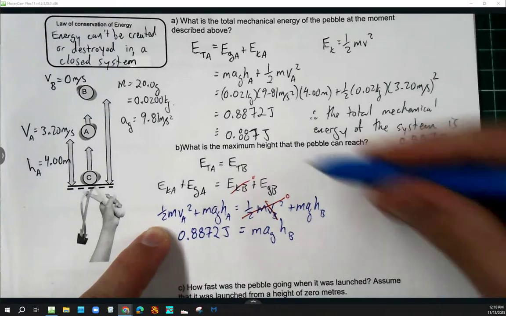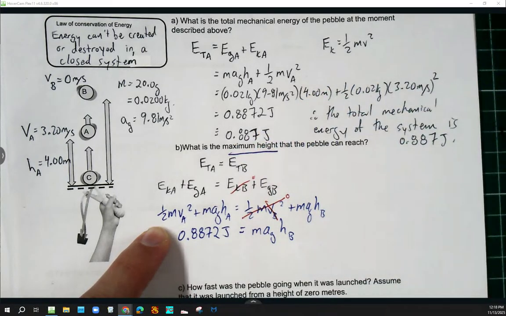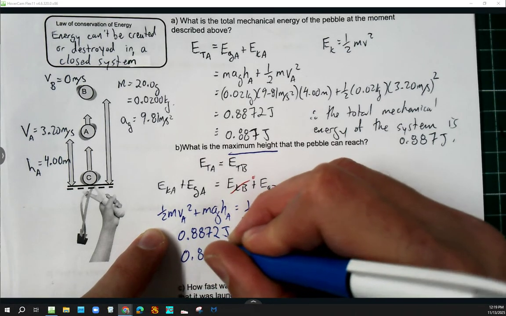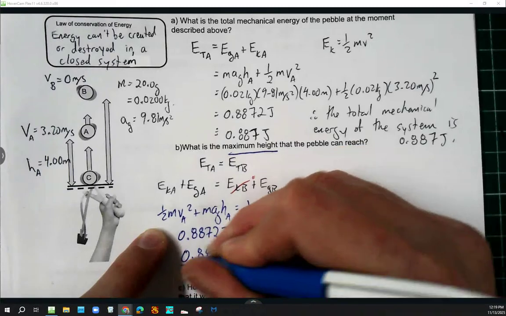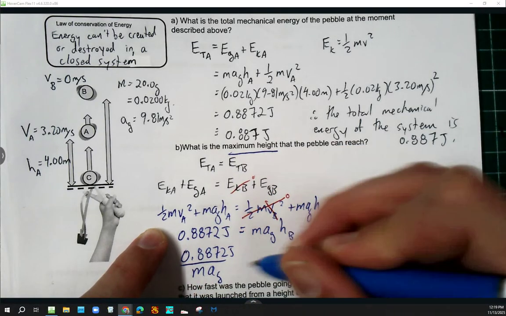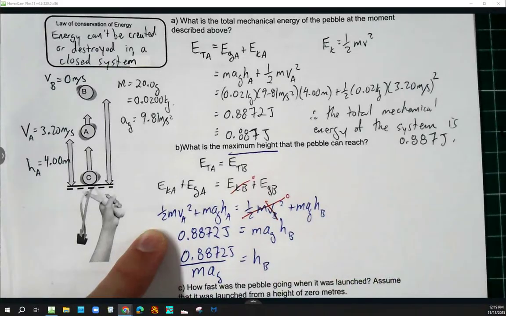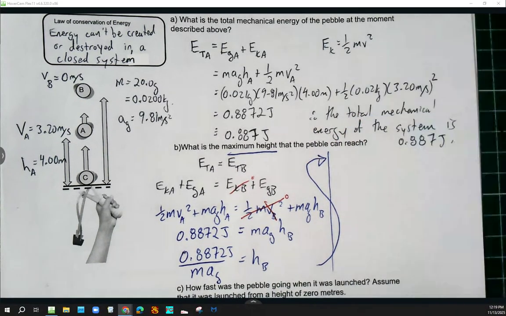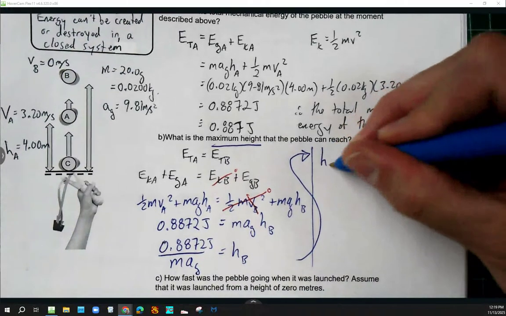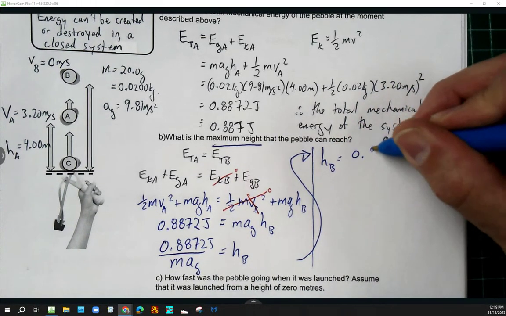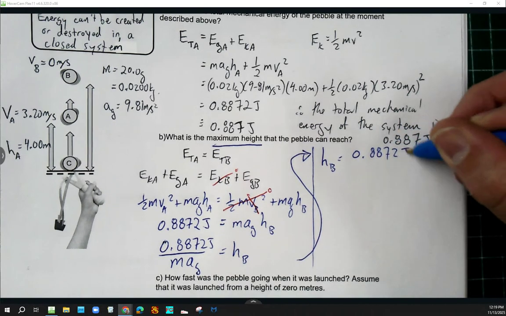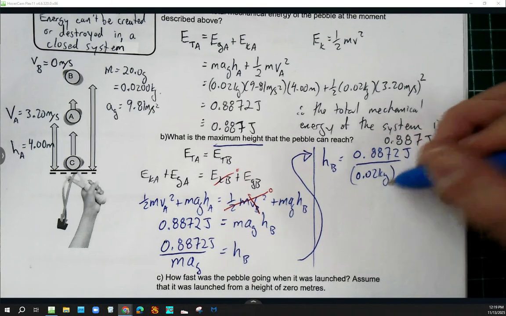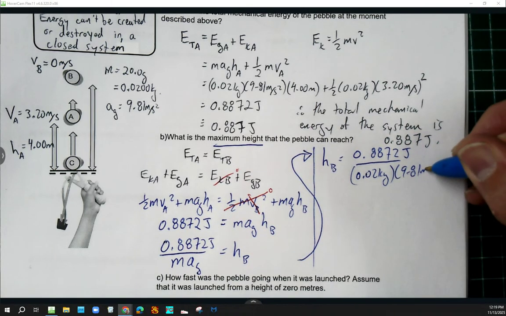And if the goal is to find the maximum height, that height, B, I'm going to get HB all by itself. So 0.8872, the unrounded value, in joules divided by mass times acceleration due to gravity is going to be equal to height B. So I'm just getting HB all by itself there. So HB, I can sub in my values, 0.8872 joules divided by a mass of 0.02 kilograms times 9.81 meters per second squared.